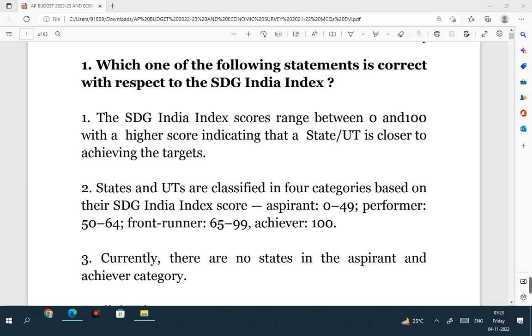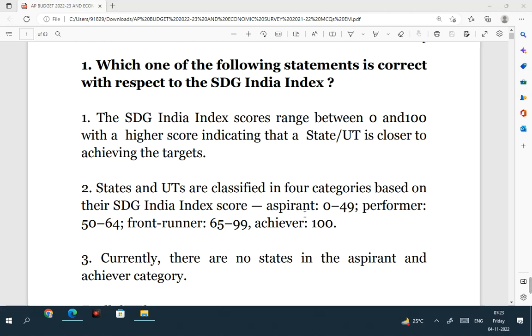And again, as per this index, states and union territories are classified into 4 categories based on their SDG India Index score. This is also right. So there are 4 categories of states or UTs under this index: aspirant category, performer category, front runner category, achiever category.